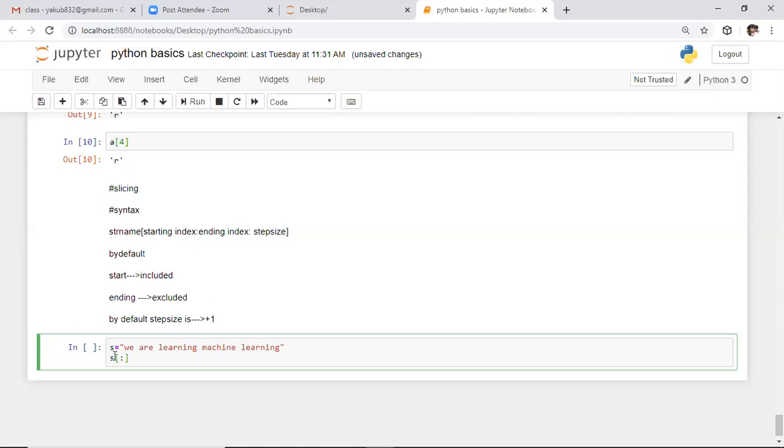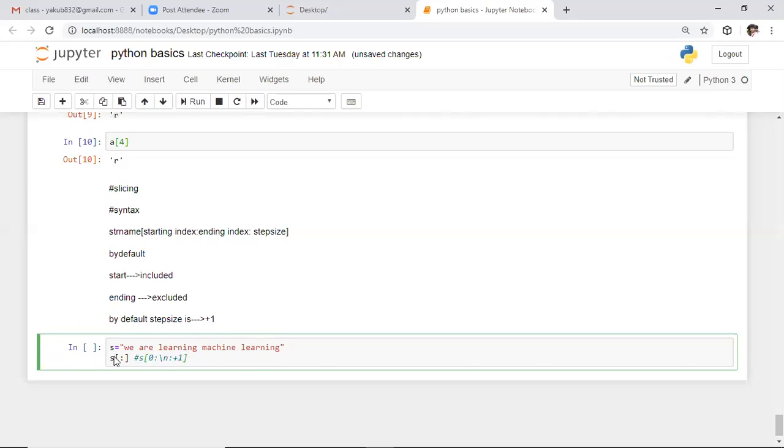If you observe this example, I did not specify the starting index, the ending index, or the step size. If you don't specify these parameters, by default it will consider the starting index as 0, the ending index as the end of the line, and the step size as +1. These are the default values.